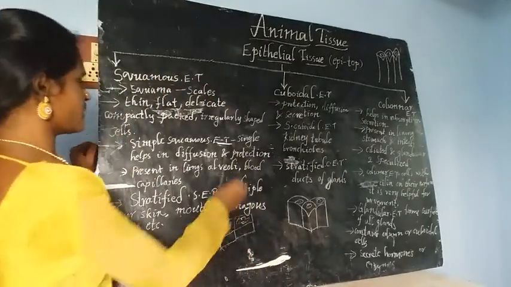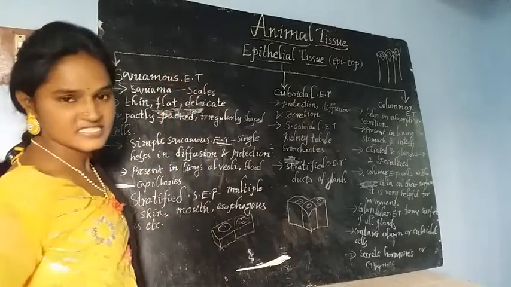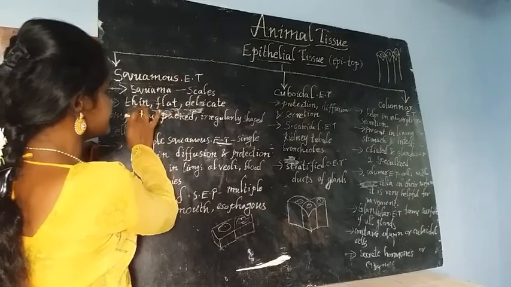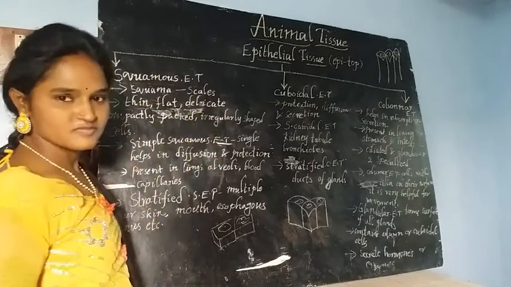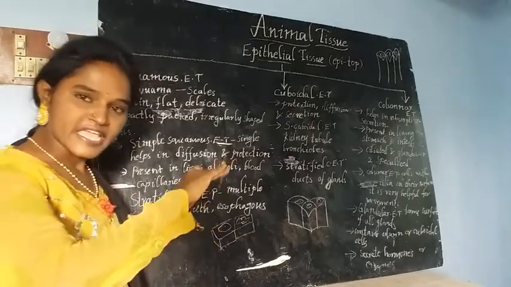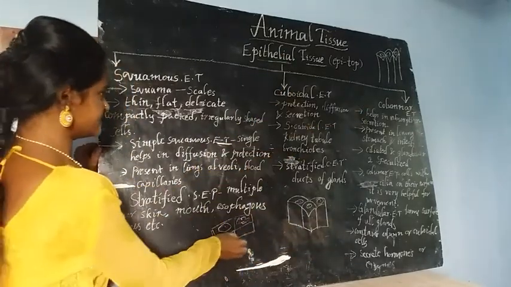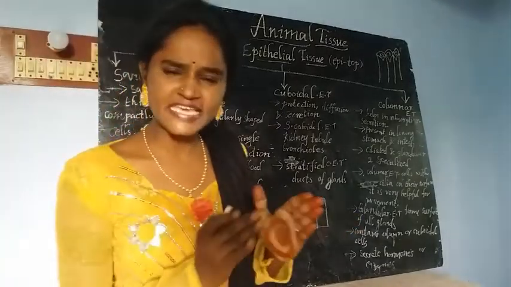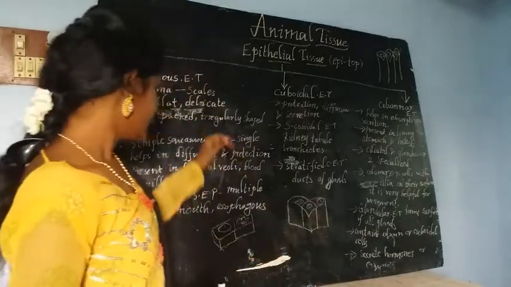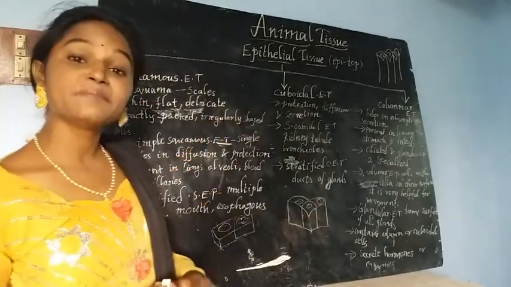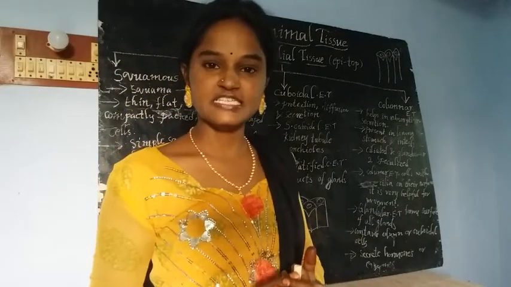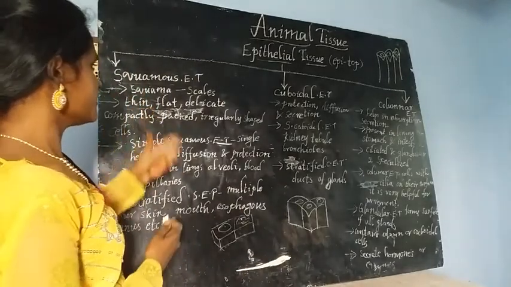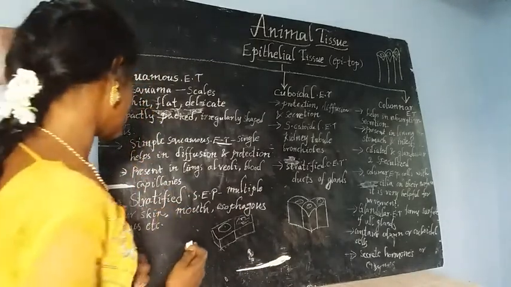Now, it is time to discuss the shape of the cells of squamous epithelial tissue. Squamous epithelium contains thin, flat, delicate cells, like this, and compactly packed. They do not allow any gap between one cell and another, and at the same time they are irregularly shaped cells. Such kinds of cells are present in squamous epithelial tissue.